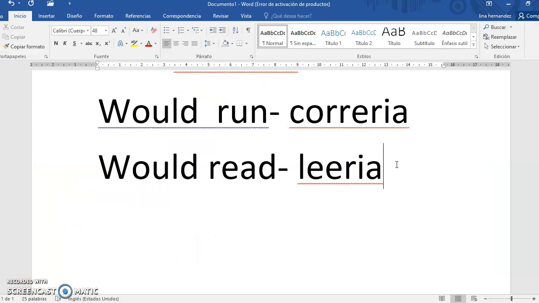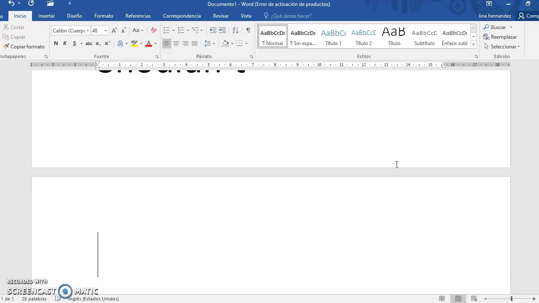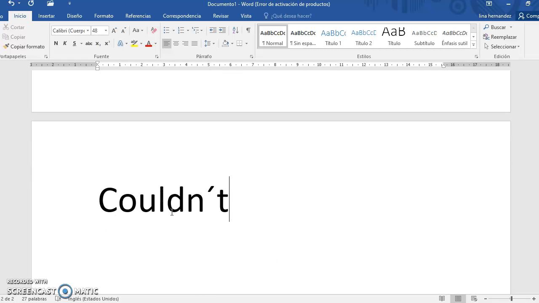That is the negative. Should and n't. Could and n't. And the other is would and n't.